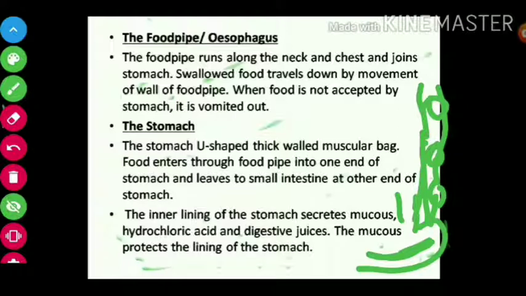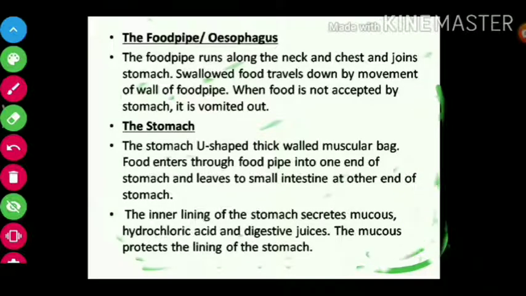Then along with the food pipe, our windpipe is also there. The windpipe also goes downside.